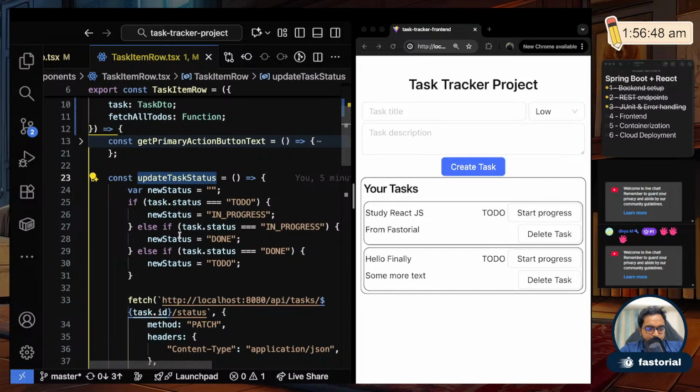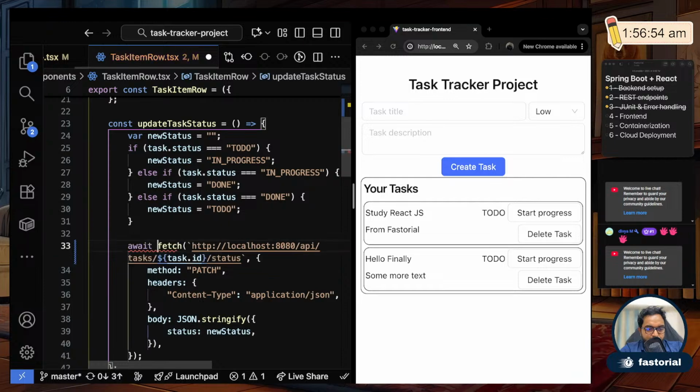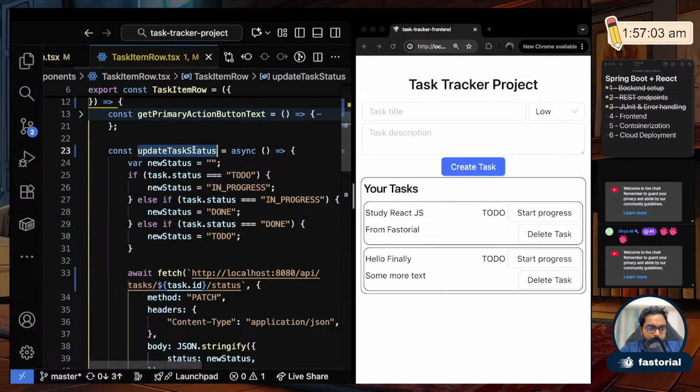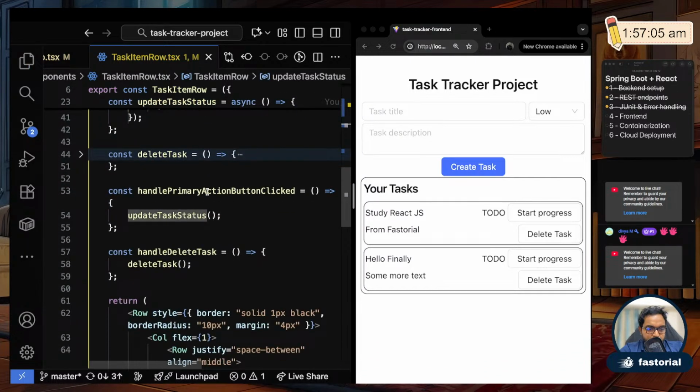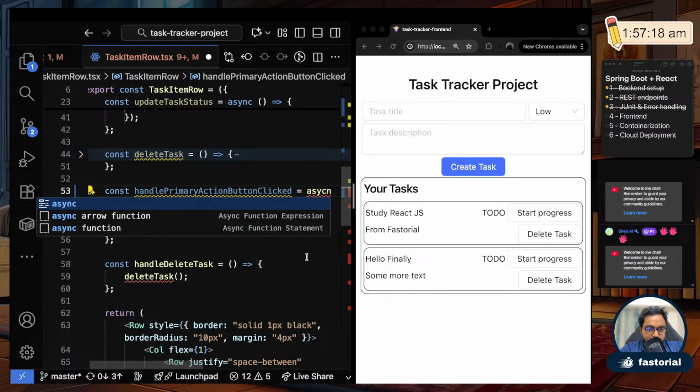in the update task, I have to actually wait for the update task to complete. So I'll do an await here. Any function call that you're awaiting, you should make the function itself an async function. So I will make this update task async. And I will wait till that update task is complete, then I will call fetch all to-dos. You see this is also erroring out because this function is not async. So I'll make this function async. Oops, async.